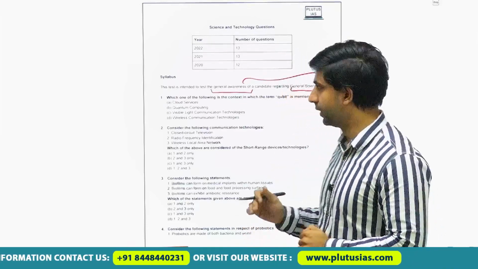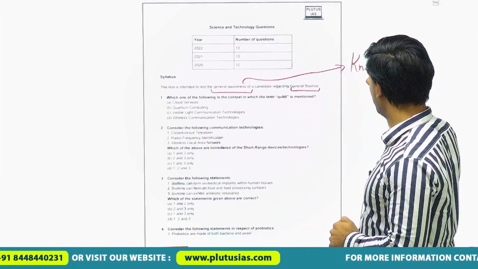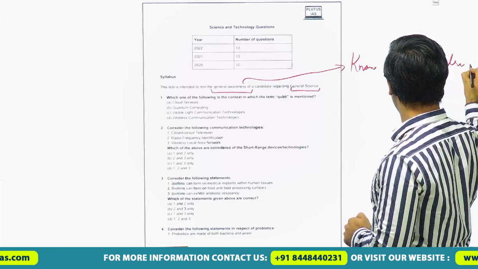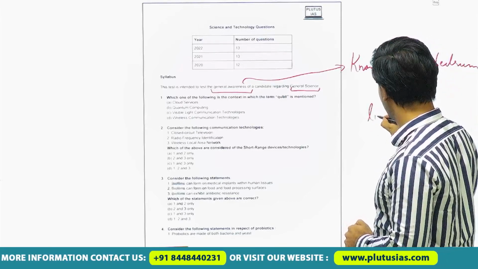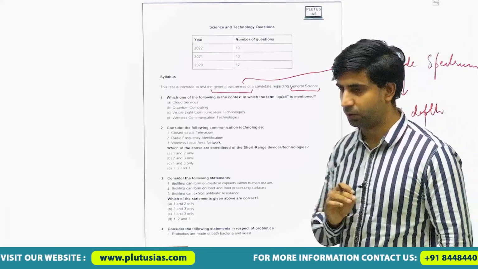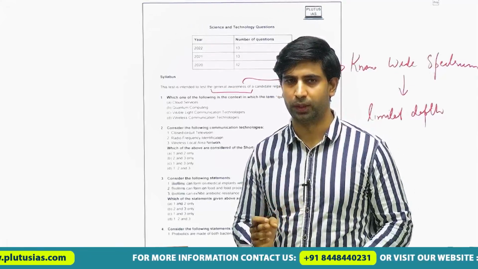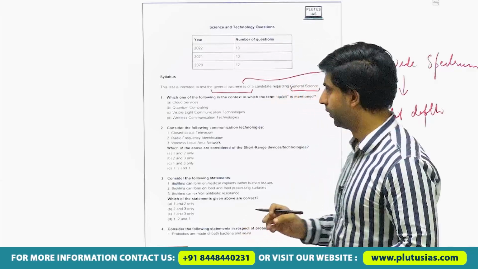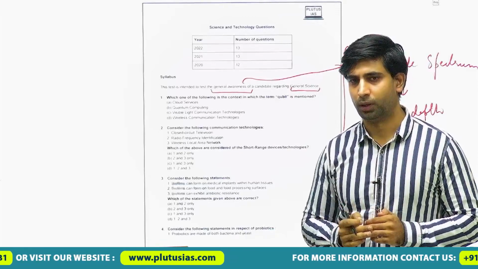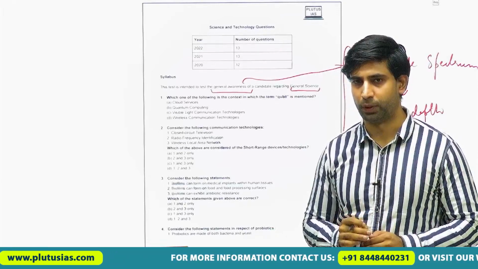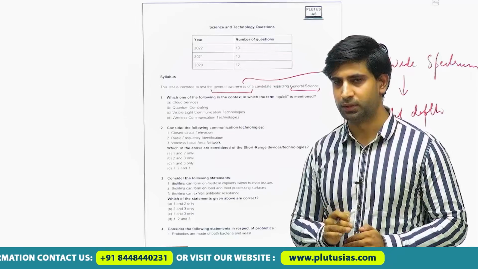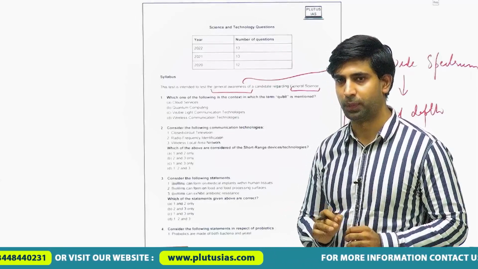Why? Because UPSC requires a wide spectrum of knowledge with limited depth. That's why we will be covering a number of topics from the UPSC perspective, so that we have a greater knowledge base, but we will be limiting our depth. This is the meaning of general awareness, which a person gets by reading any newspaper, news article or book, and it is the concern of everyone. General means any person can understand that theme.